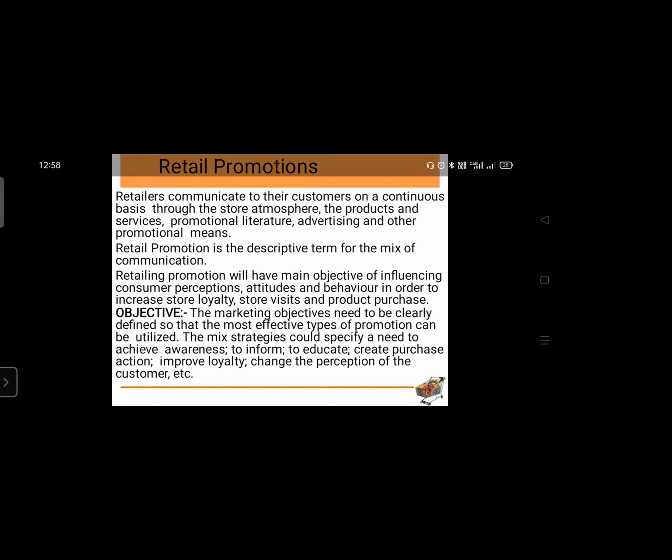A loyal customer is much better than a potential customer because it requires less spending on advertising. When you have to convert one potential customer into an existing one, a lot of money is required to be spent on advertising. But with loyal customers, you don't have to spend much. So all these factors are relevant with retail promotion objectives. A few more we will look into in the next session.